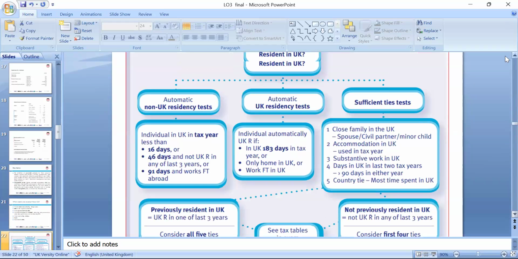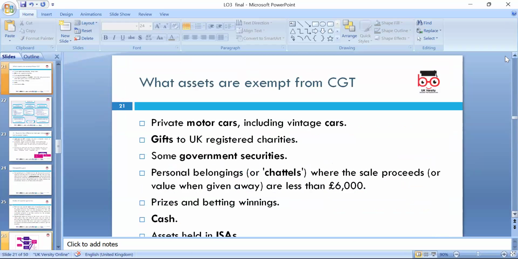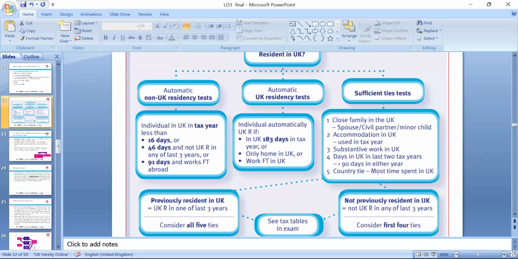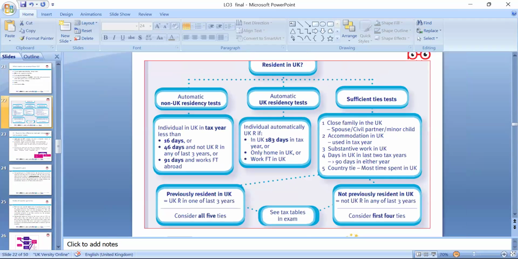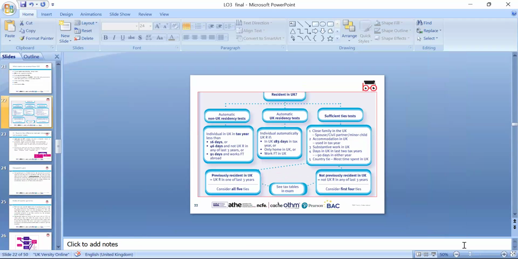Okay, so the first thing we have to look at is the residency test. So what is the residency test about? For the non-resident test: an individual in the UK less than 16 days, or 46 days and not UK resident in any of the last 3 years, or 91 days if working full-time abroad.